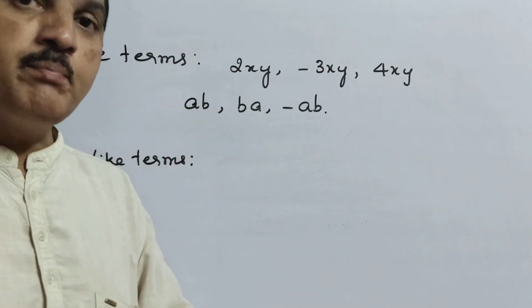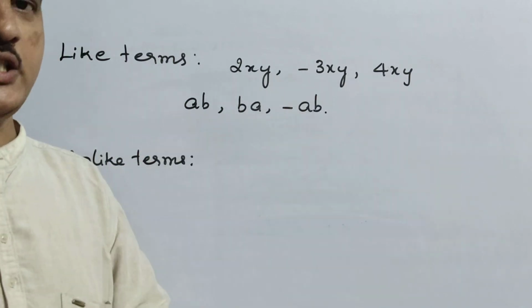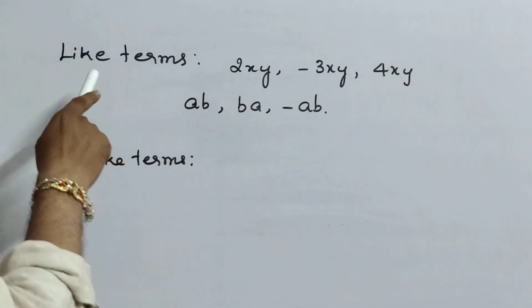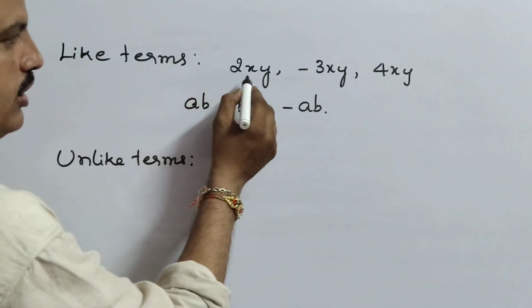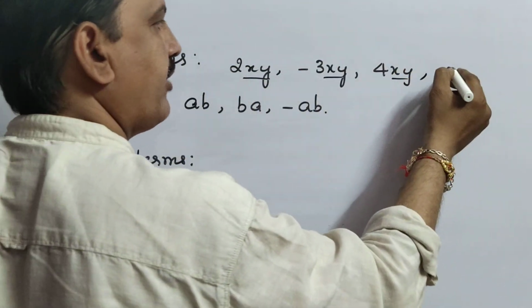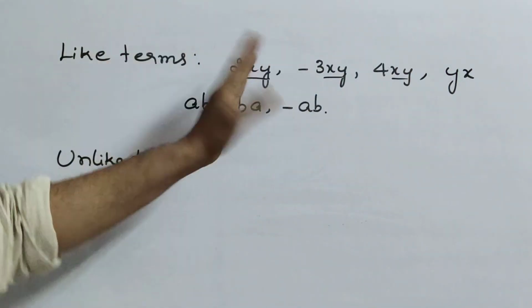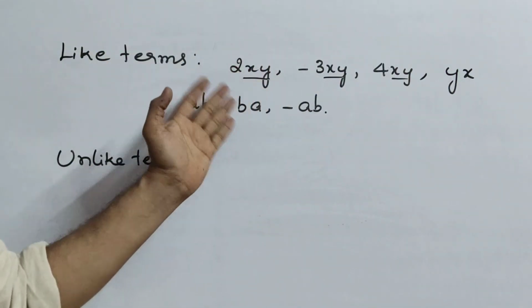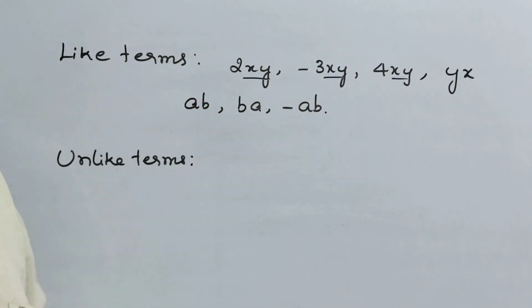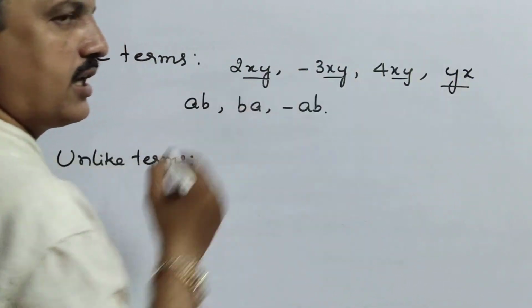While doing simplification, like 1 plus 1 minus, what we learned in integers, that is completely different. Leave it aside first. Coming to like terms, what do you observe here? xy, xy. If I take one more, I can write yx. That means vice versa. Whether written xy or yx, in reverse order it is the same. So when you get terms like this, these all come under like terms.